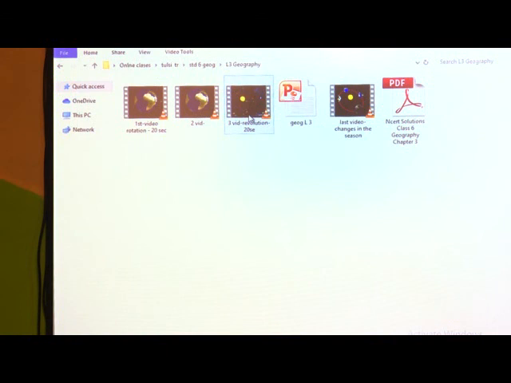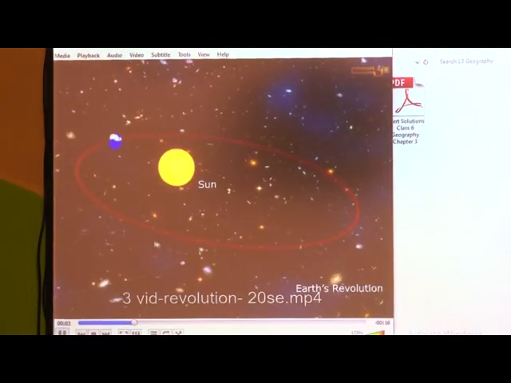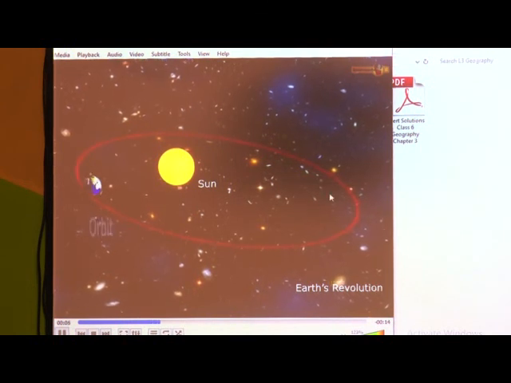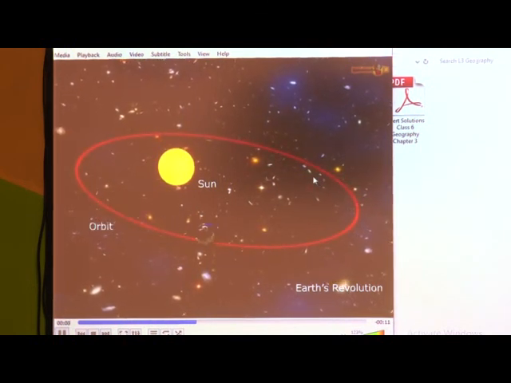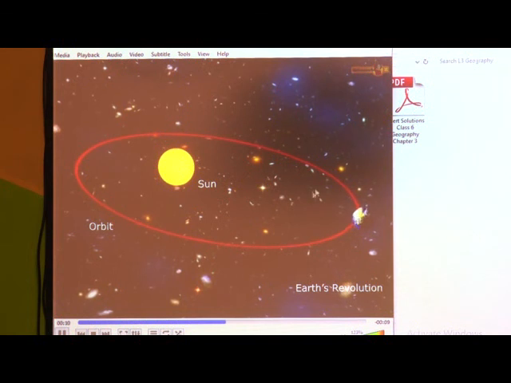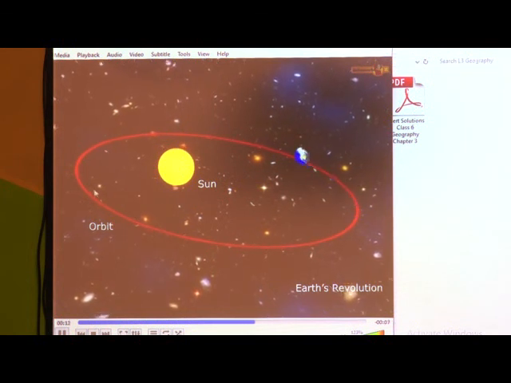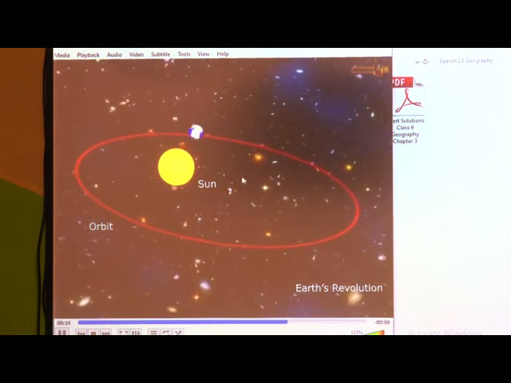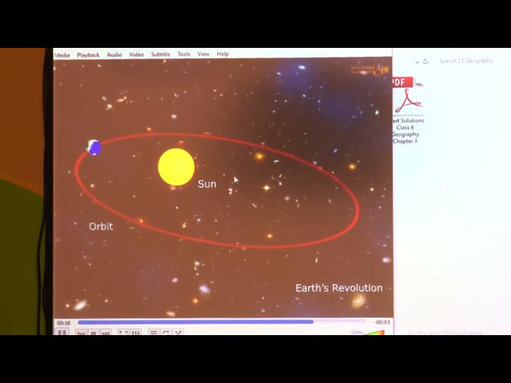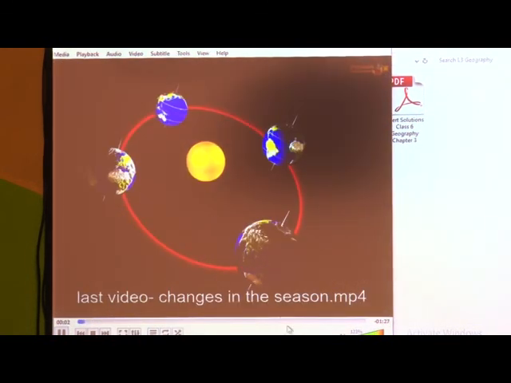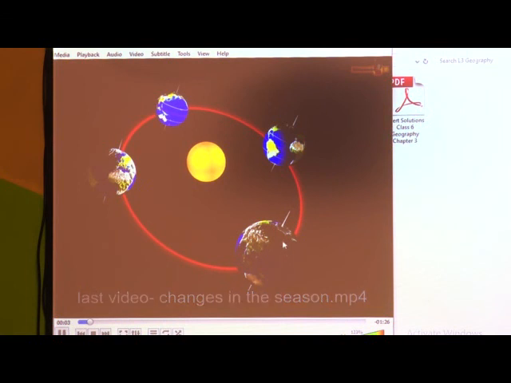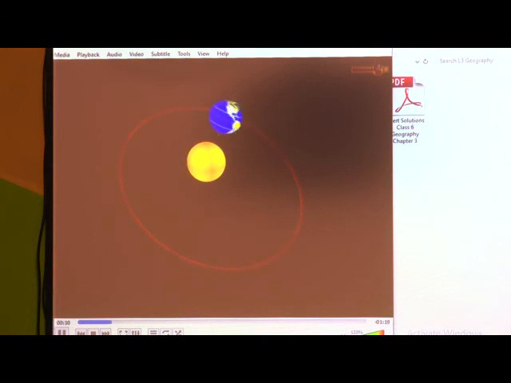Revolution is the movement of the earth around the sun on a fixed path or orbit. The red line which you see around the sun is the fixed path of the earth on which it revolves continuously. The change in the season is because of rotation and revolution of the earth. The earth is inclined in the same direction all along its orbital path.